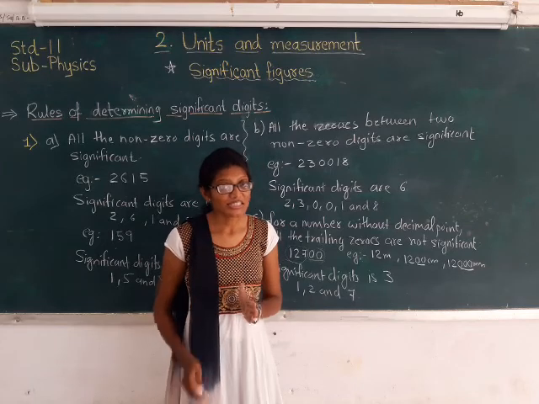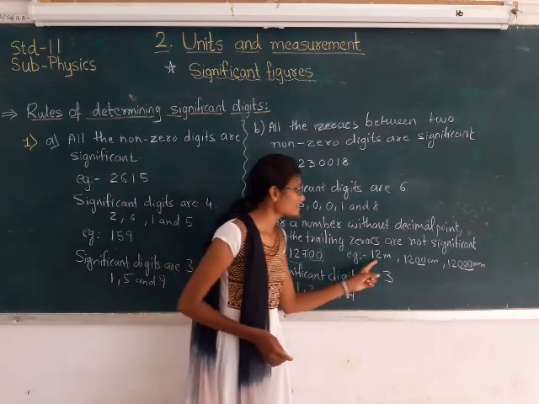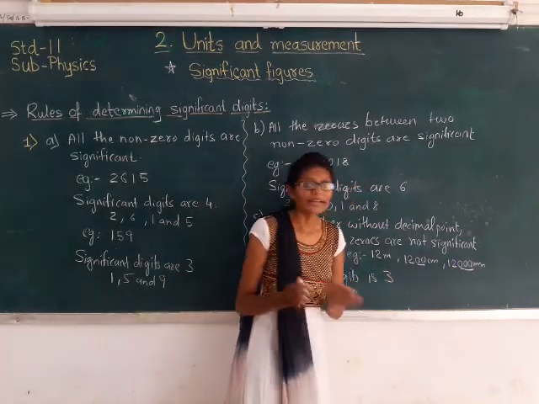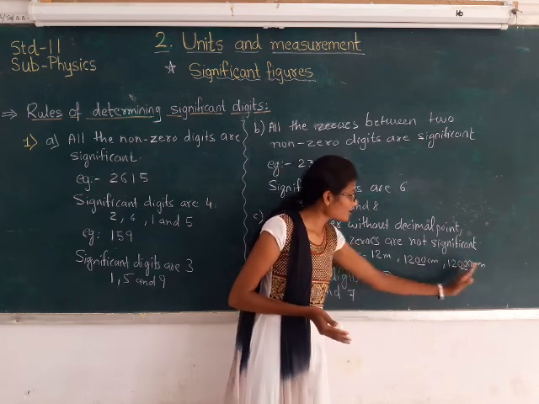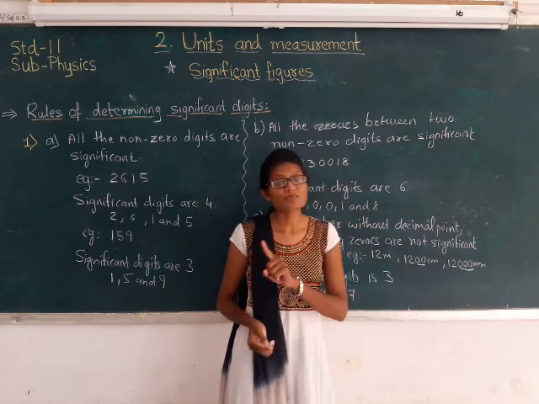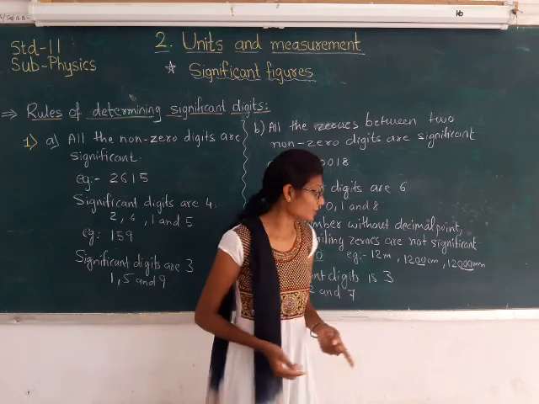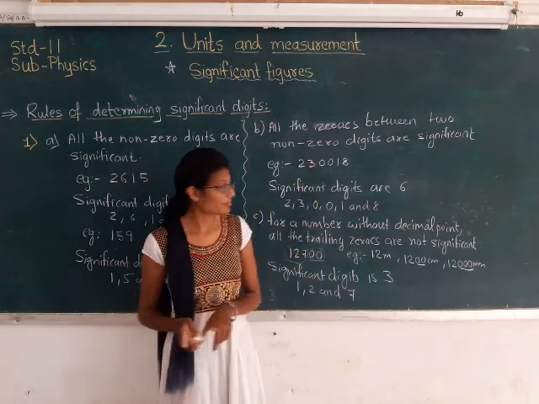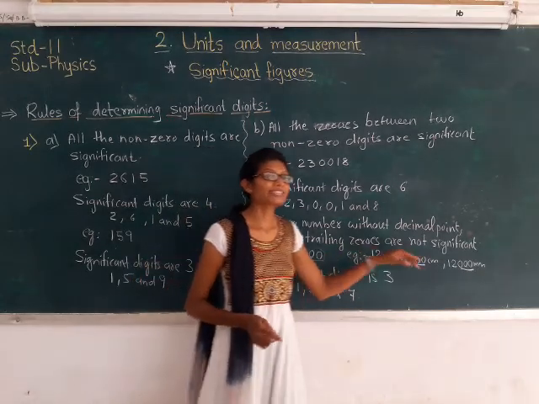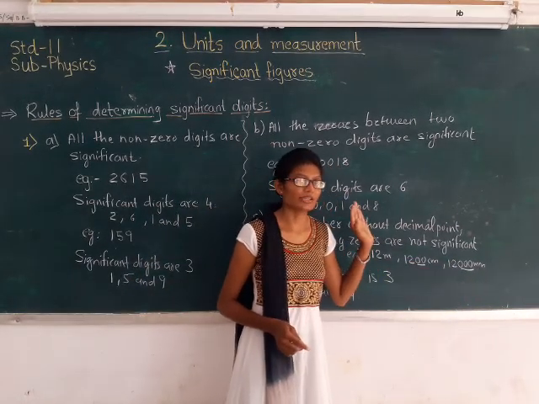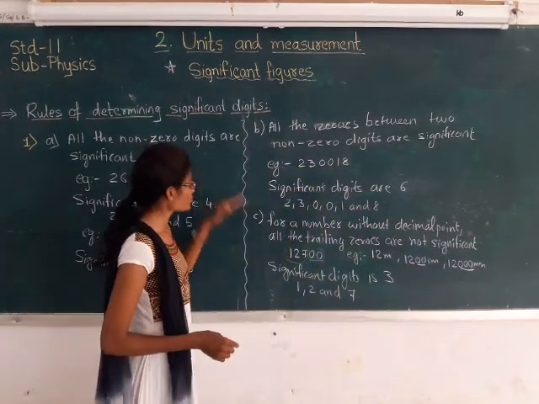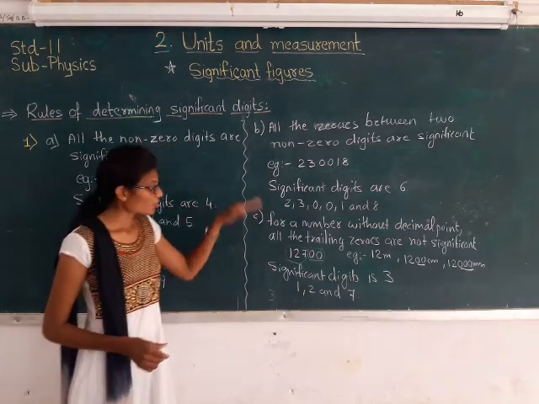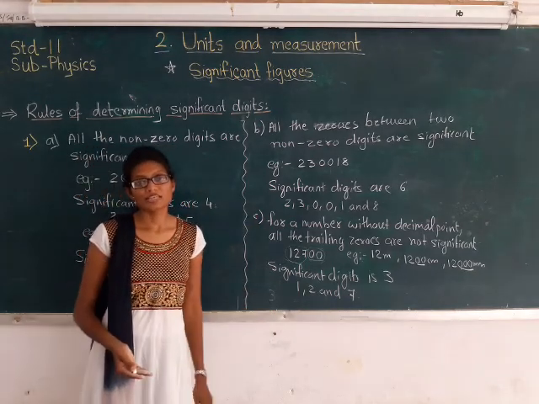What is important is the number, and the zeros that I am getting in these two cases are because of the change of the unit. So when we take a number without any decimal point, the trailing zeros are not significant. So first you write down these 3 rules. First you copy down this, then we will see the further rules.